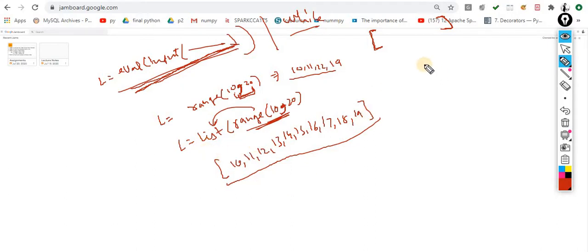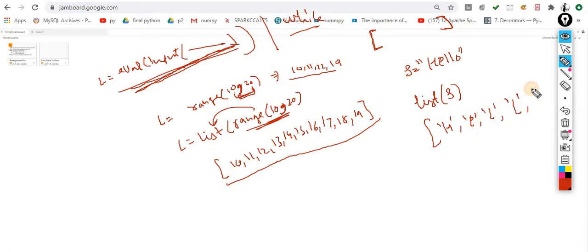So there is one more way. Let's suppose this one is a string, and the string is containing hello, and I want to convert it into the list. Very simple. You simply typecast it, list of L. Now it will become H, E, L, L, O. So this is the way by which you can perform this. So these are the various possibilities with the help of typecasting, and one way is again there.